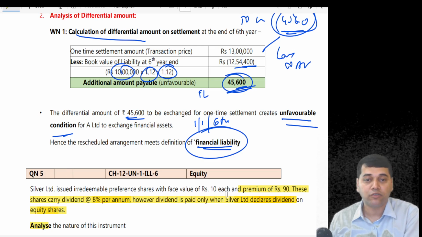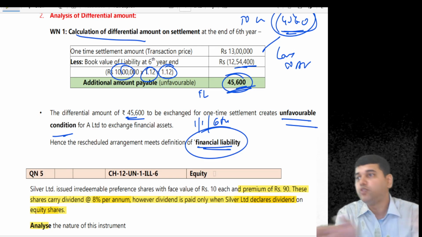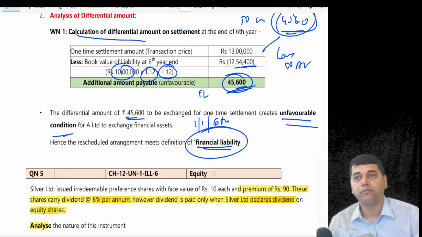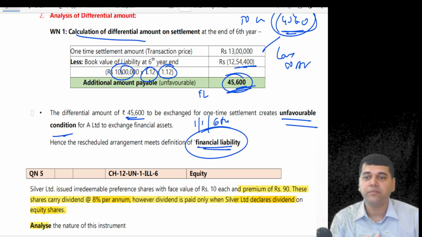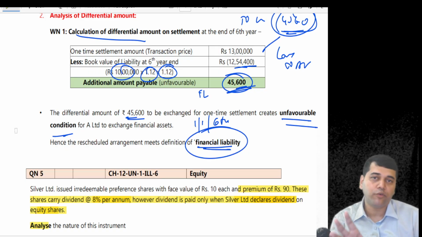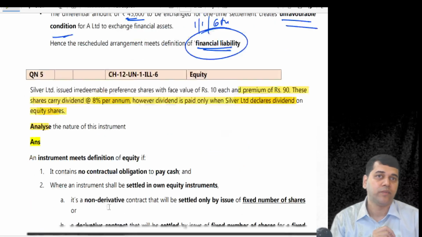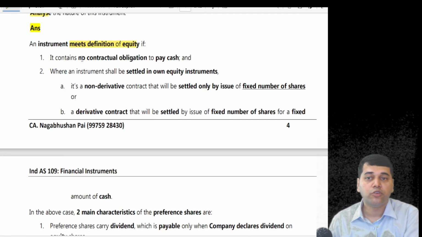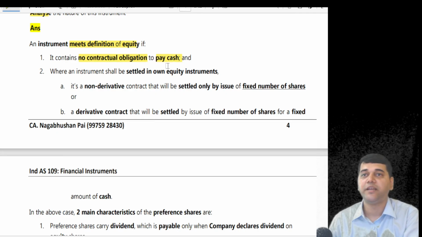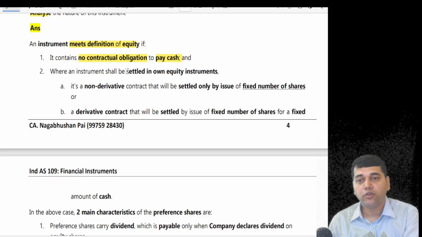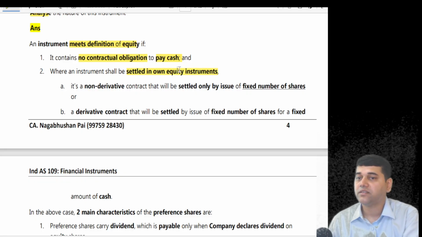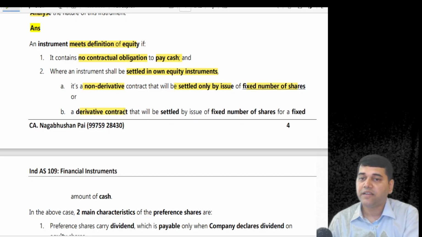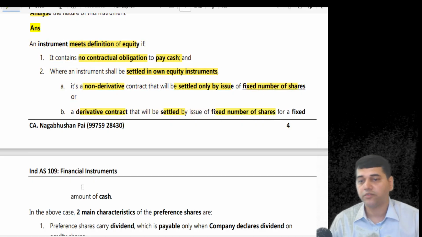So this 10 rupees, I have to break into two pieces. There is one debt portion also. That we will see in compound instrument, split accounting. At this point of time, they don't expect you to do all these things. They want you to just analyze the instrument. So you say that the instrument meets the definition of equity. Why? You don't have a contractual obligation to pay cash, it is irredeemable. And you are going to settle in your own equity shares. It is a non-derivative, settled only by a fixed number of shares. A derivative contract will be settled by fixed shares or variable shares.